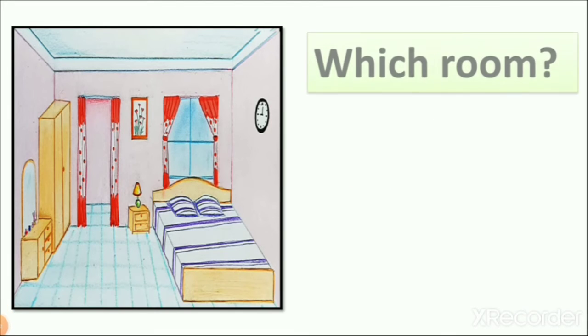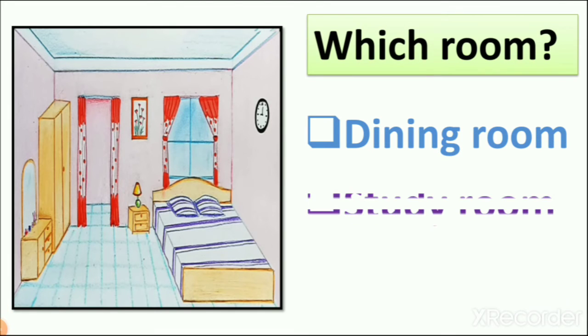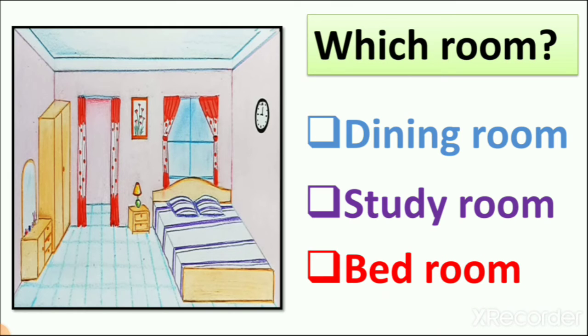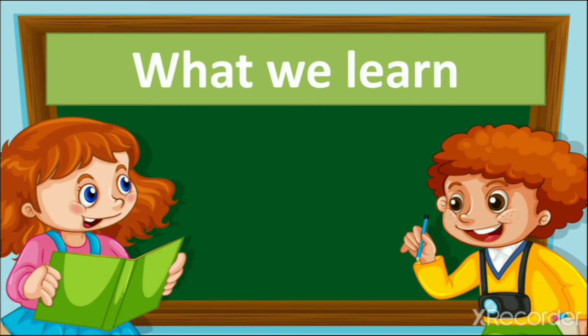Then next, which room is it? Quickly answer. Dining room, study room or bedroom? We already did this activity in previous lecture. Yes, it is bedroom because we can see here bed and we are sleeping here, taking rest, right? So that's why it is bedroom. So let's start our today's activity.